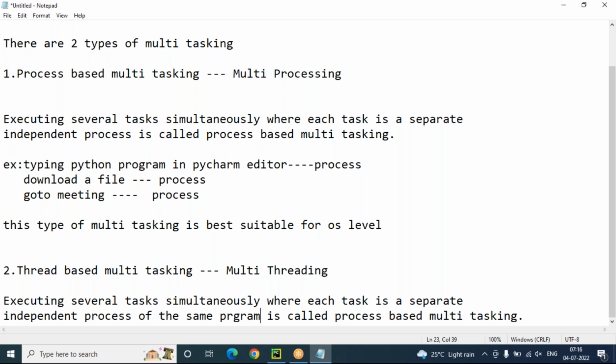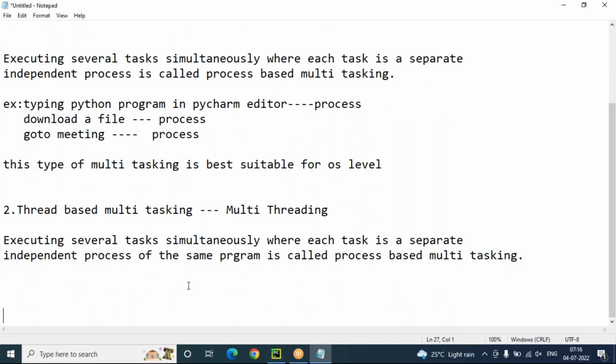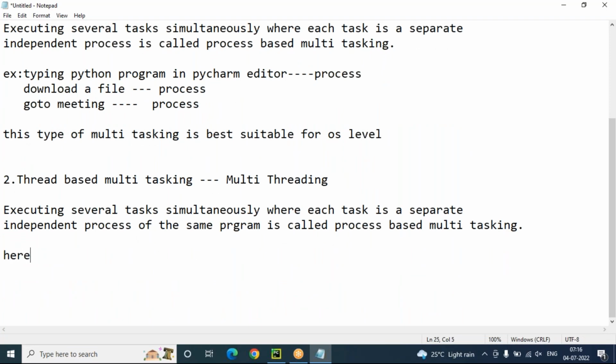And here each independent part is called one thread. Each independent part is called what actually? One thread, a separate thread.